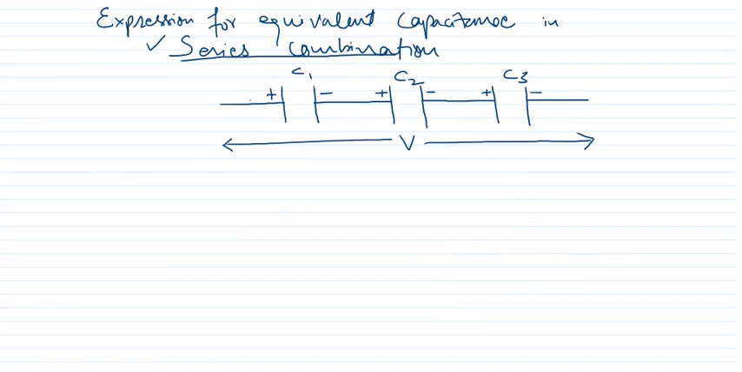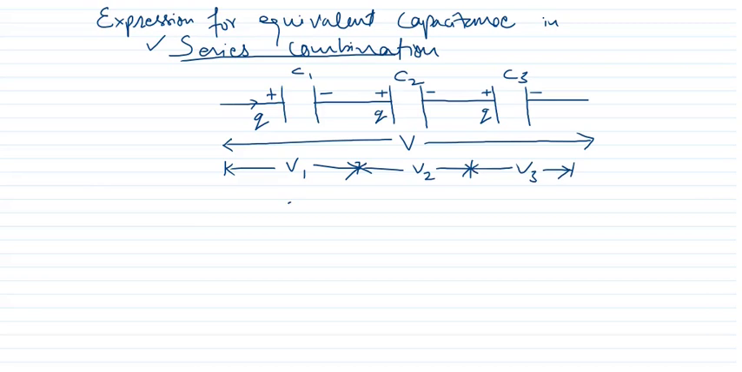Now we are discussing the series combination. So here Q will be the same. The total potential applied is V, so what will be divided? The potential will get divided. Let us suppose the potential across C1 is V1, across C2 is V2, and across C3 is V3. It will divide in such a way that the total potential V is equal to V1 plus V2 plus V3.